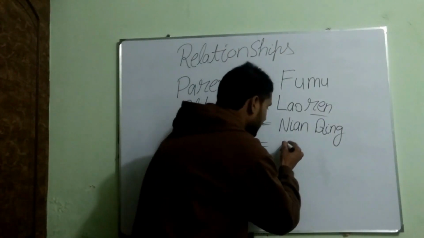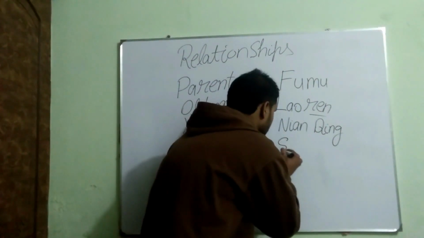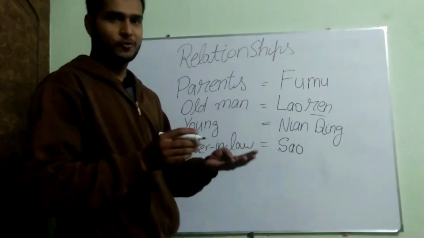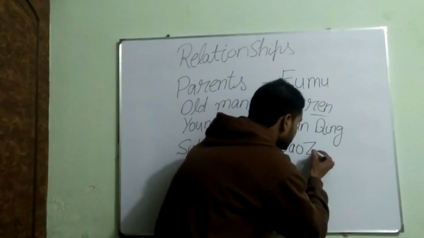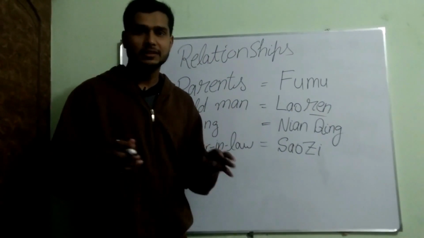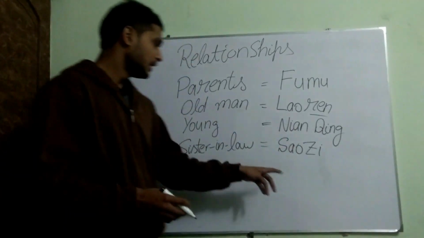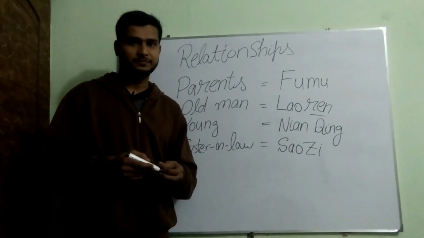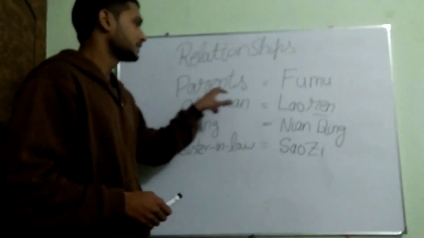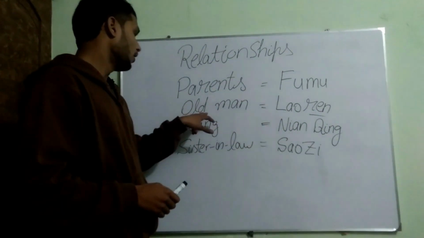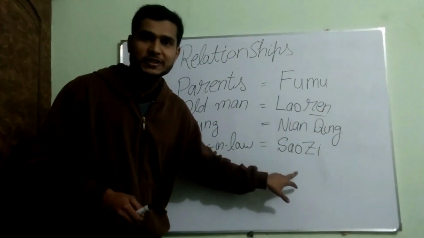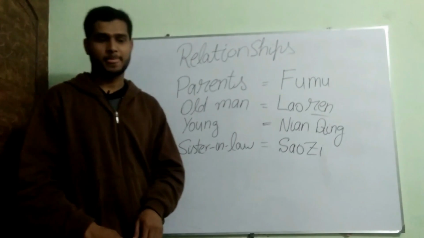For sister-in-law, the Chinese word is saozi, S-A-O, sao. If I put Z, Z-I, it becomes saozi. Its meaning is sister-in-law. So guys, fumu, parents; laoren, old man; nianqing, young; saozi, sister-in-law.